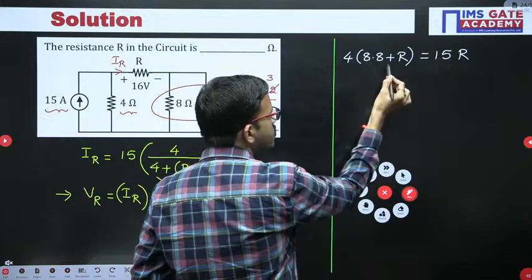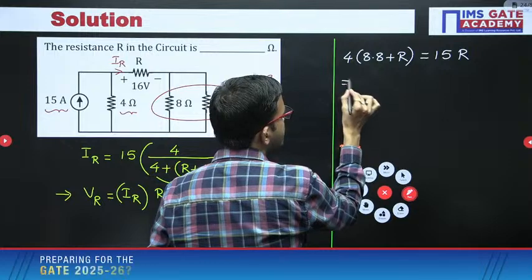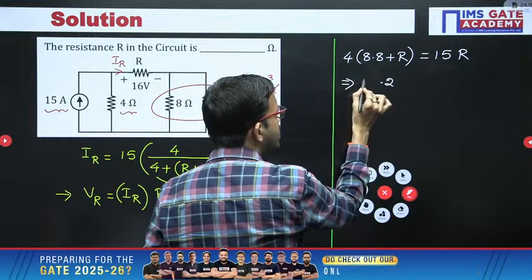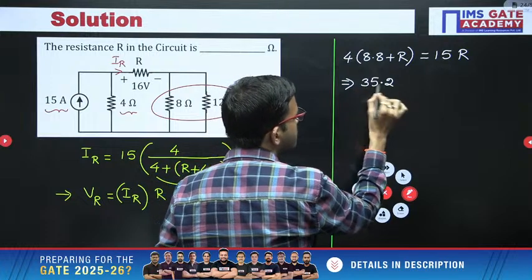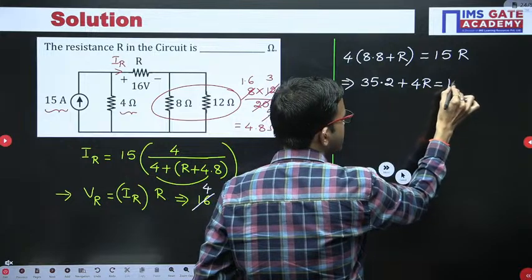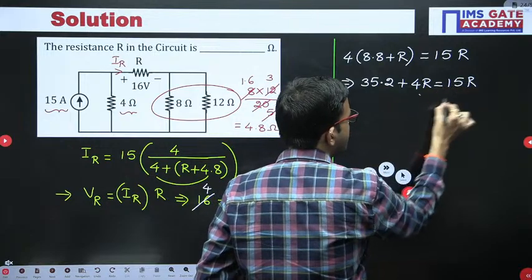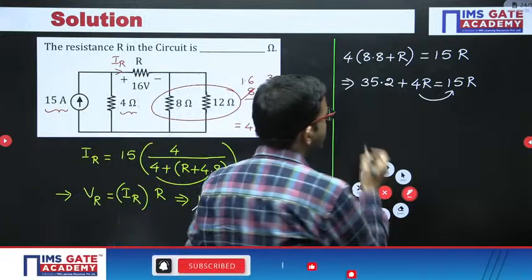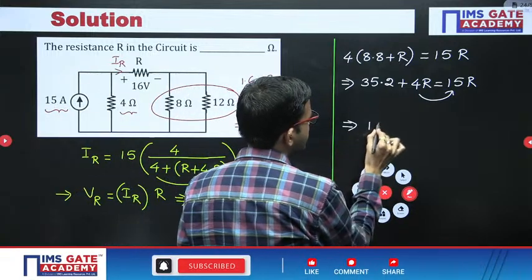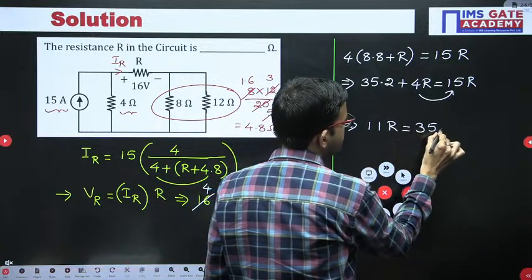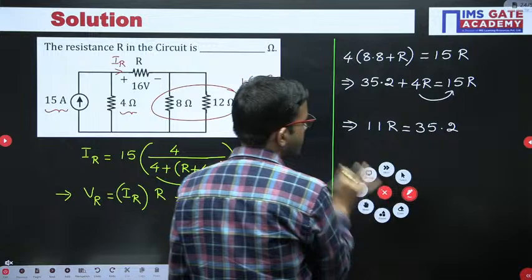Here you can do further simplification. 4 8s are 32, plus 3, that is 35.2, plus 4R is equal to 15R. Now you can bring this term to the right hand side and it will become negative. 15R minus 4R, that is 11R. 11R equals 35.2.